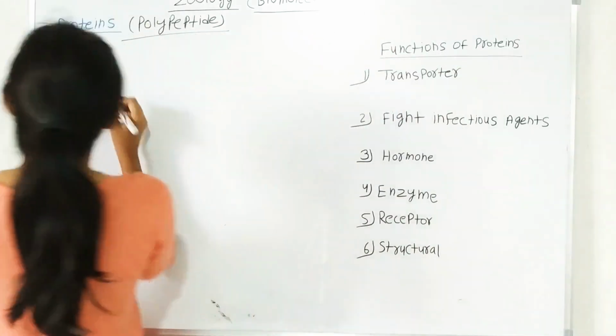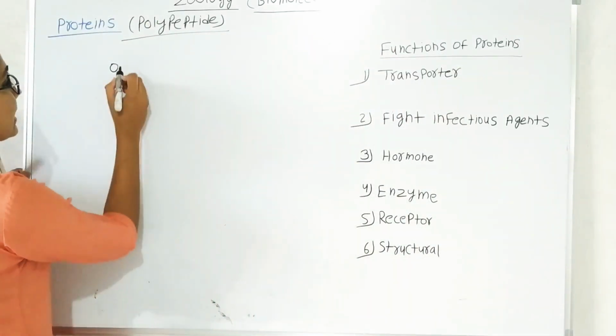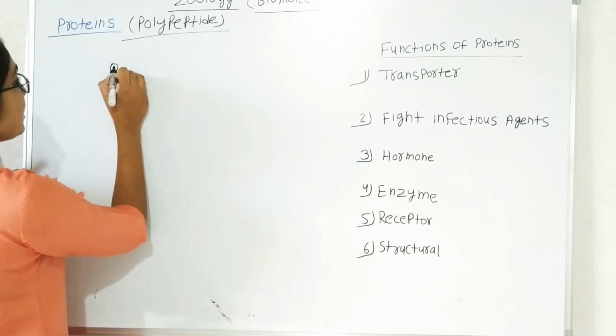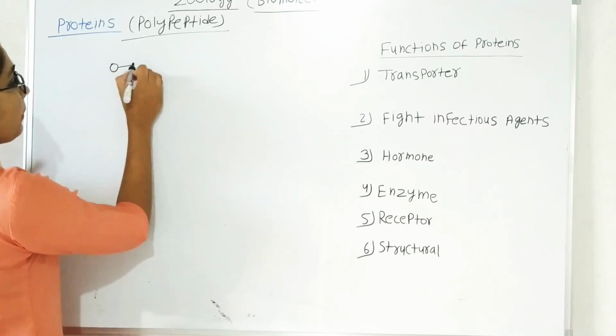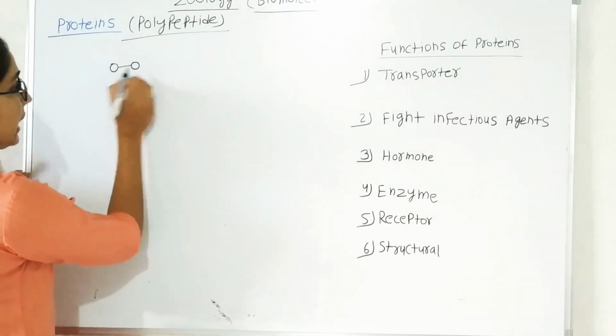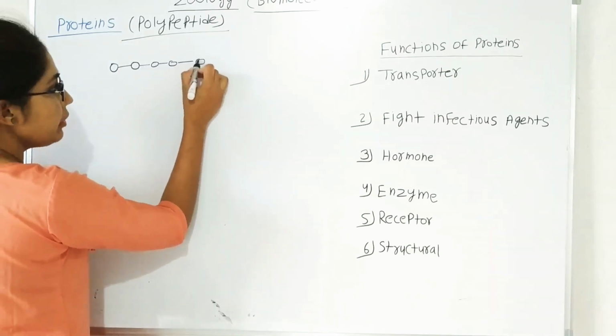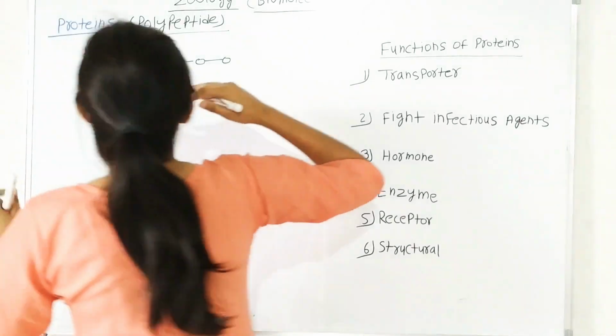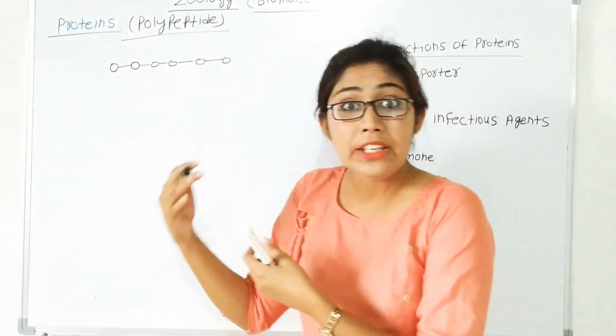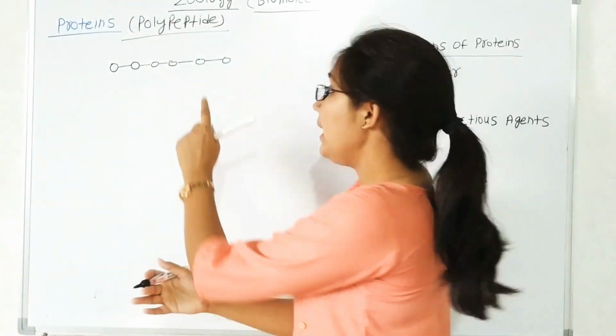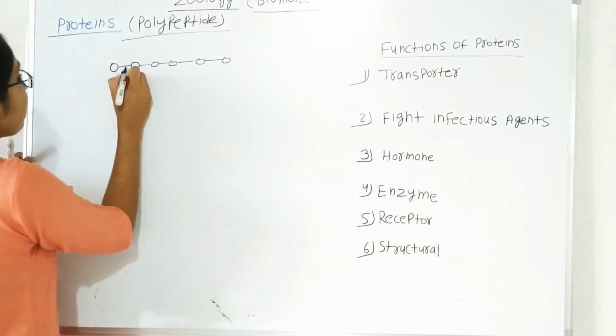Like you can see here, this is one amino acid linked with the help of a peptide bond to the second amino acid residue, then a third amino acid, meaning many different amino acids link with the help of peptide bonds.